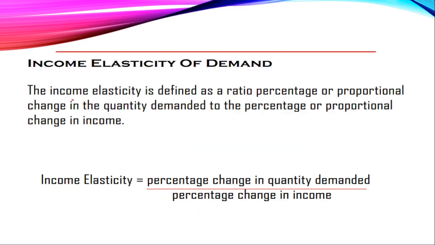So moving to our second type of elasticity, that is income elasticity of demand. The income elasticity is defined as the ratio of the percentage or proportionate change in quantity demanded to the percentage change in income of the consumer. Here income means income of the consumer, obviously. The same formula applies here, but the determinant changed. The determinant is now the percentage change in income. So the numerator will be the percentage change in quantity demanded, and the denominator will be the percentage change in income.